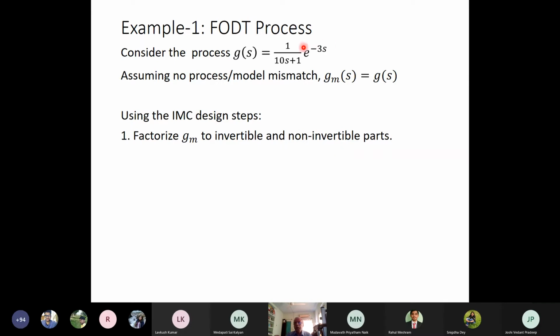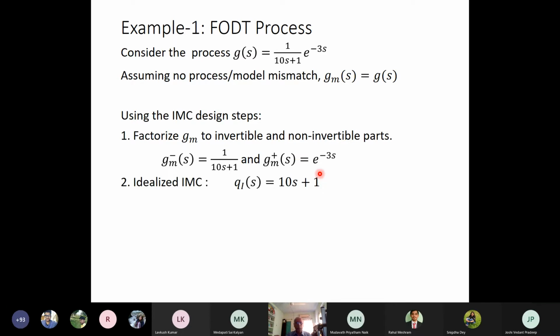Here the non-invertible part is e to the power minus 3s and the invertible part is 1 by (10s plus 1). So Gm minus (s), which is the invertible part, is 1 by (10s plus 1), and the non-invertible part is e to the power minus 3s.